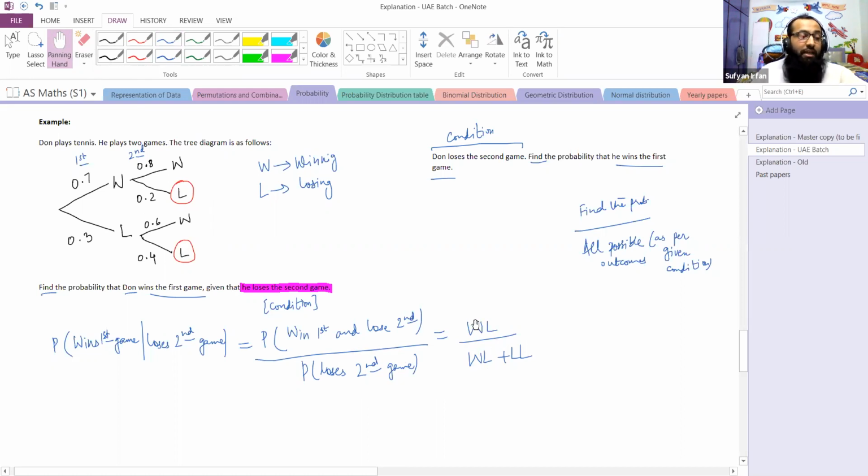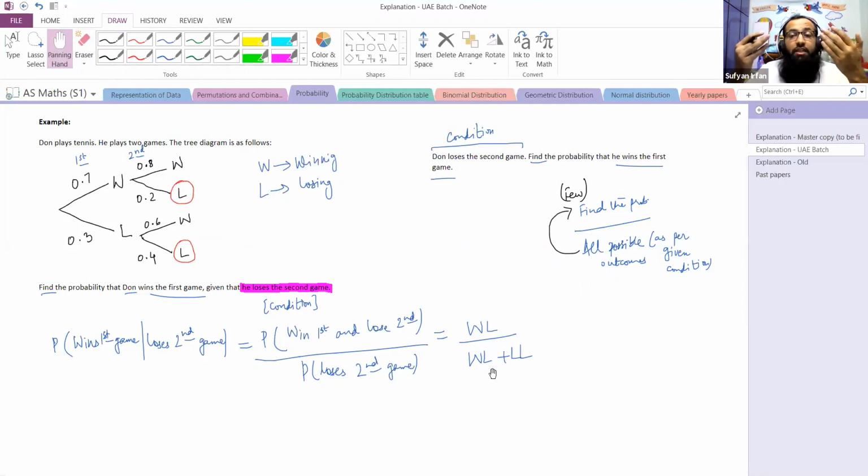Something really important that I'm telling you, and this will be polished the more questions you practice. All possible outcomes come in the denominator, and out of those, a few come in the numerator, depending upon what the question is asking.